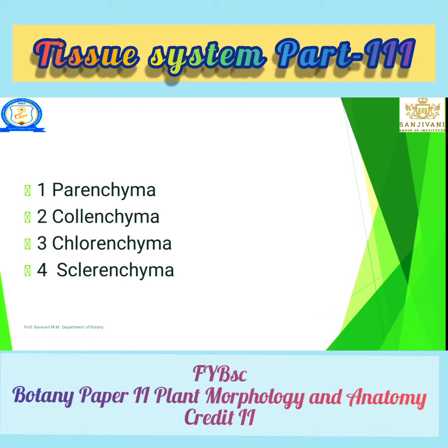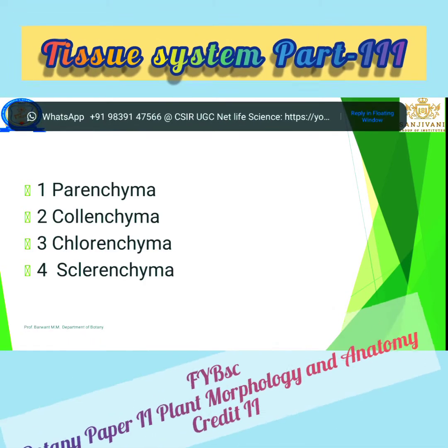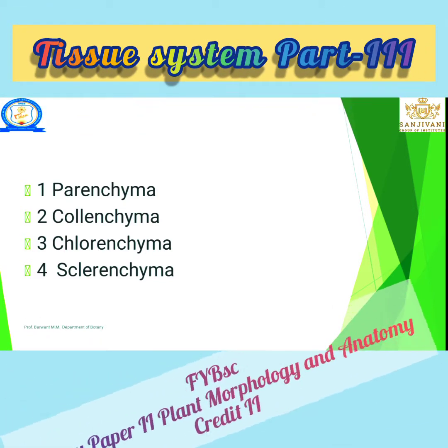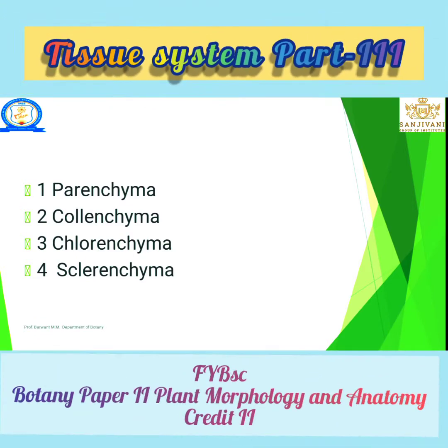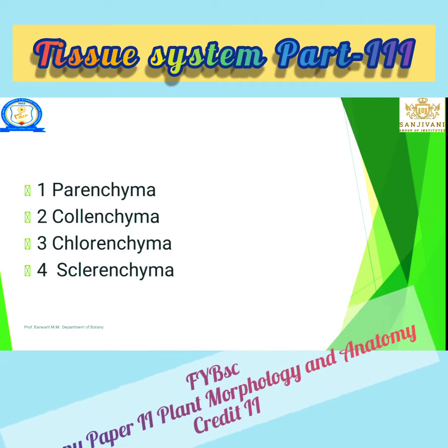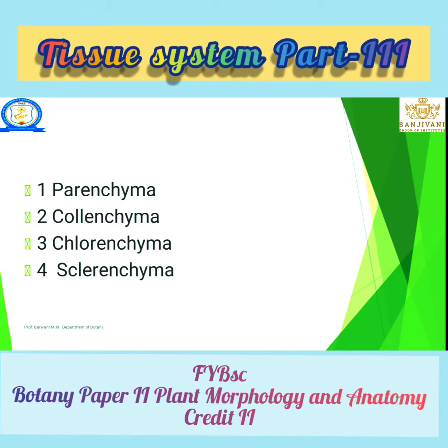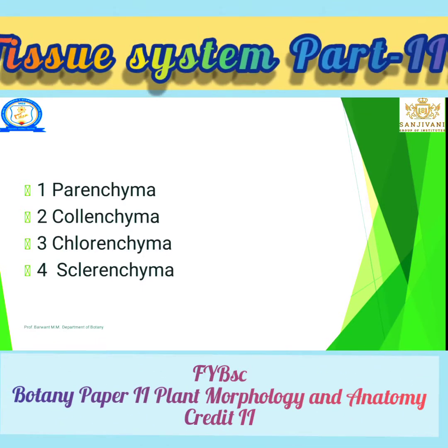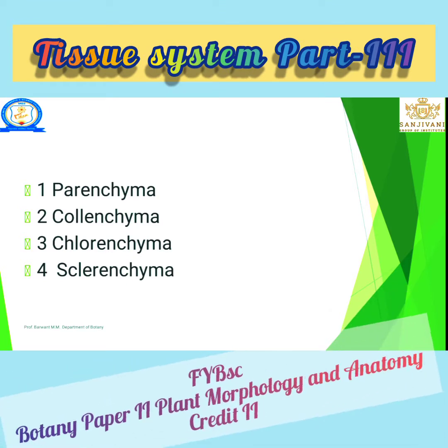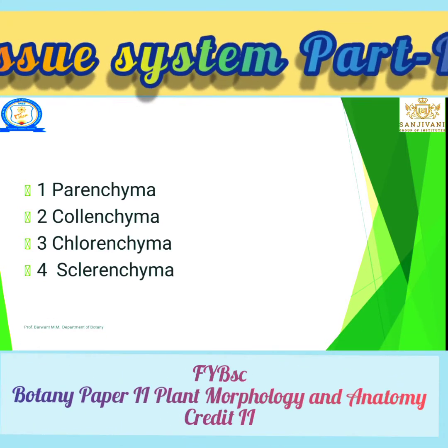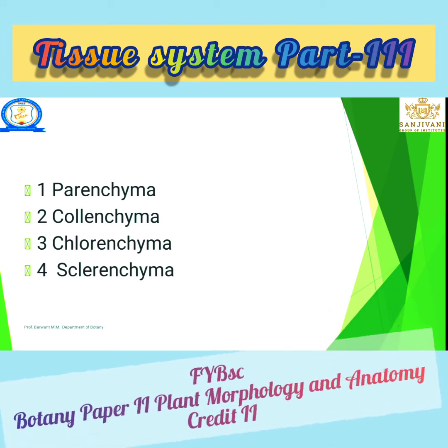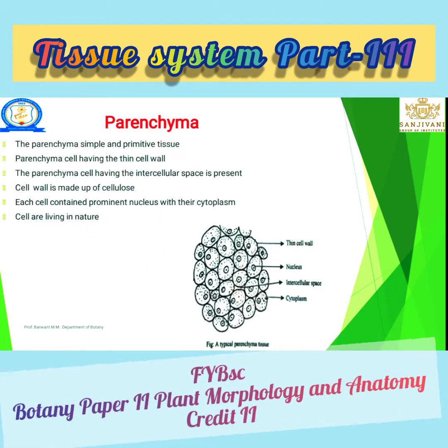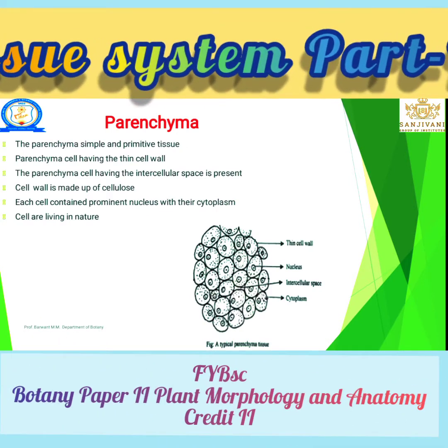Okay. Collenchyma: it is the tissue where tensile strength is present. Chlorenchyma is the tissue that consists of chloroplast. And sclerenchyma is the dead tissue. You can easily remember it, only one trait, one character you can remember. I have explained it. Let's see the first type, that is parenchyma.